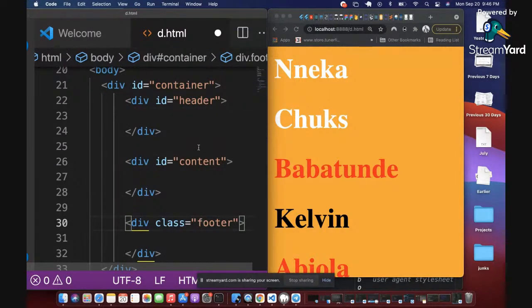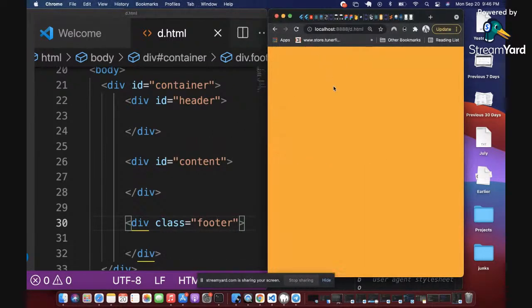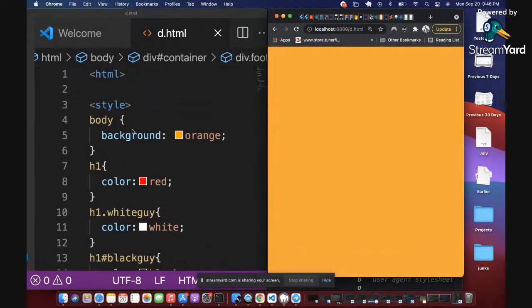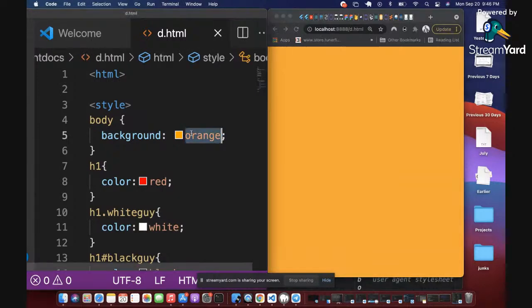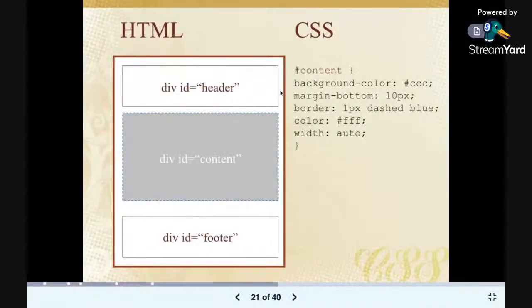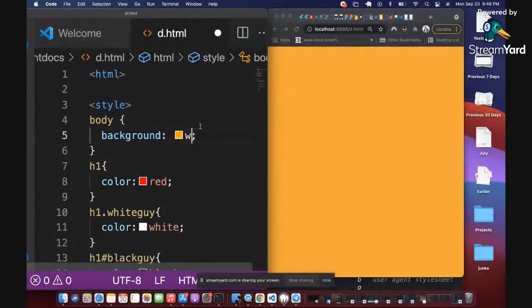So what we want to do first, let me just save this and refresh so that you get a sense of what we have. Right now, you won't see anything on the screen because it's actually empty, right? So we are still in our orange color because we styled something here as orange, the body background. So I'm going to change this back to, what's the color of our body background? It's white. You can see that the body background is white, right? So I'm going to change that back to white.